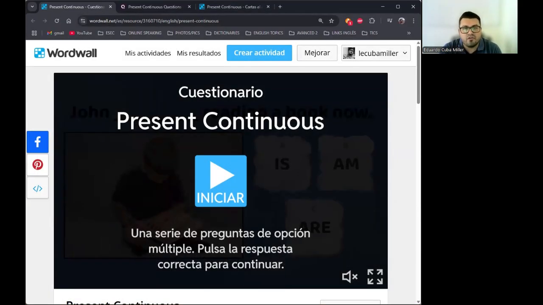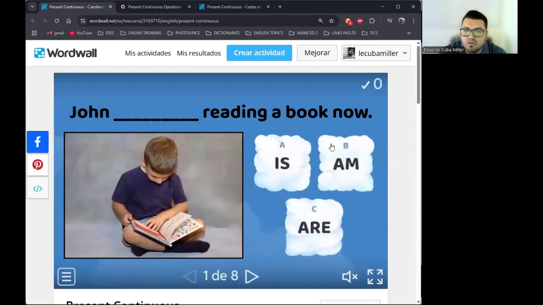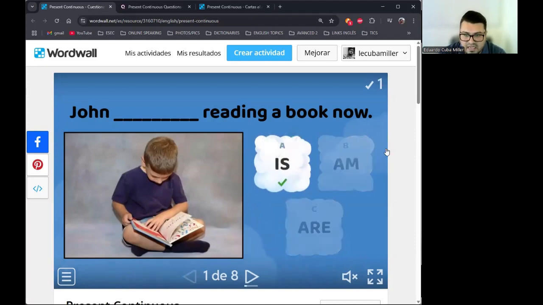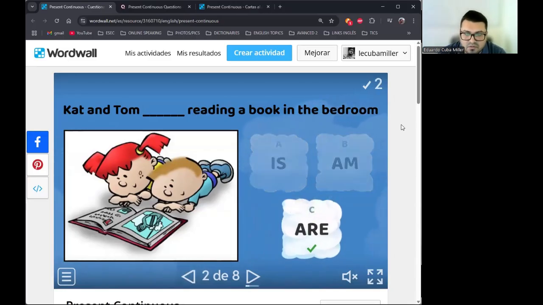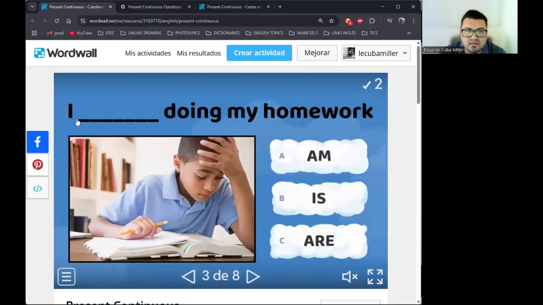Okay, right now, guys, we're going to focus on the structures of affirmative sentences in present continuous. So let's take a look here. What can we put in this case? What's going to be the correct word? It's going to be John. John is reading a book now. Fantastic. What about the next one, guys? Kat and Tom are reading a book in the bedroom. Perfect then. Yes, say the next one. Yes, continue. And in this case, I am doing my homework.